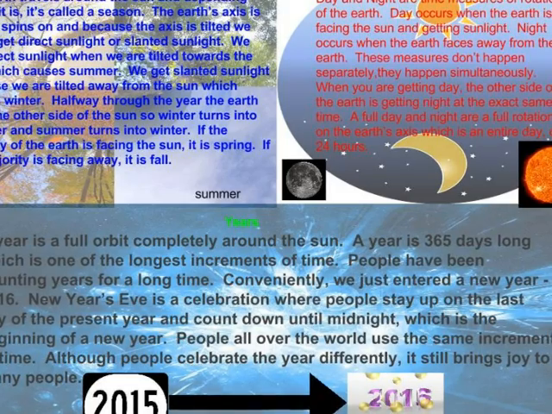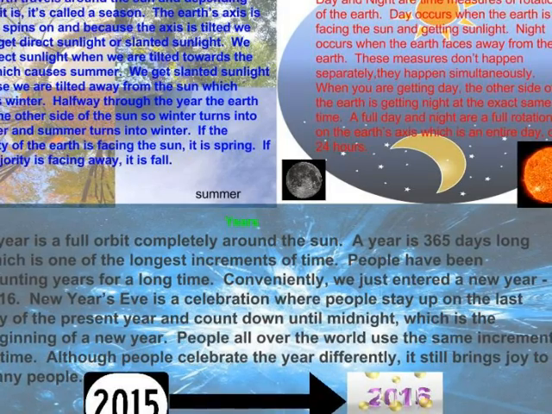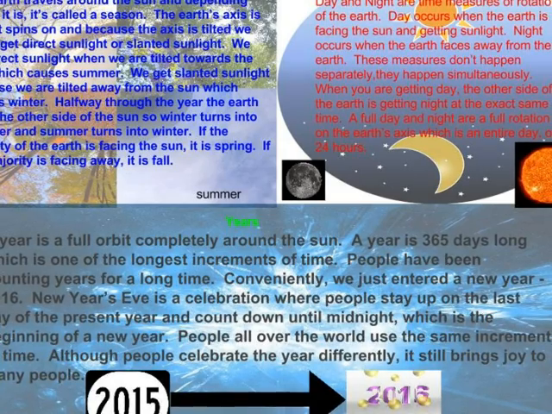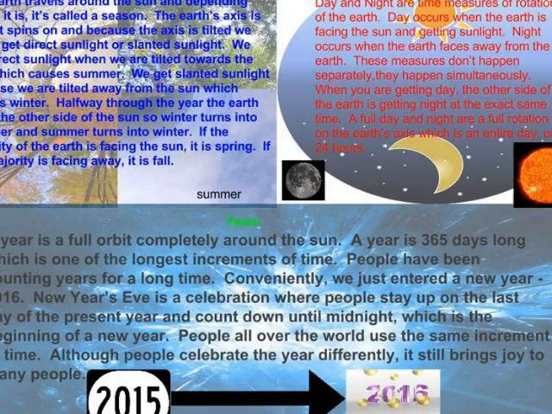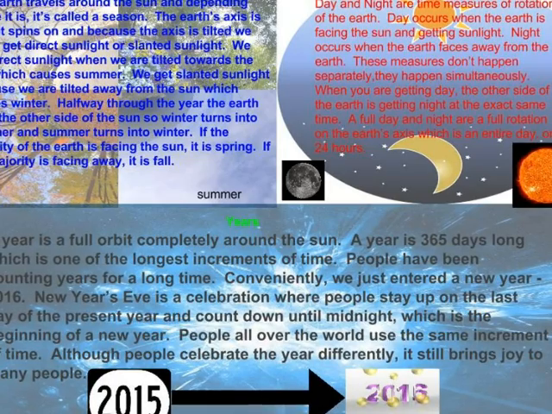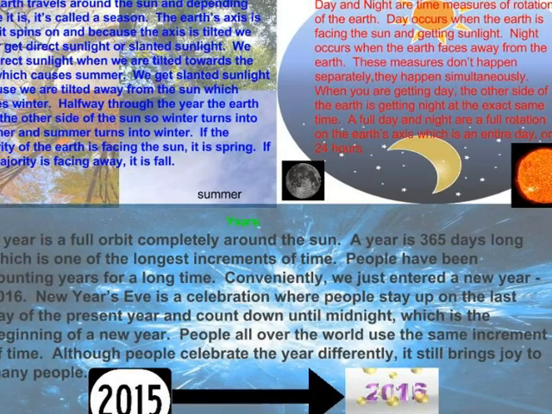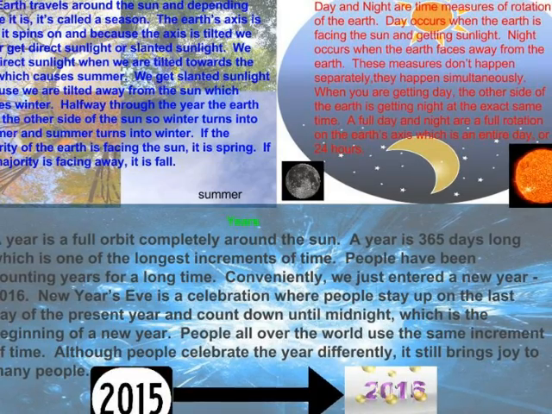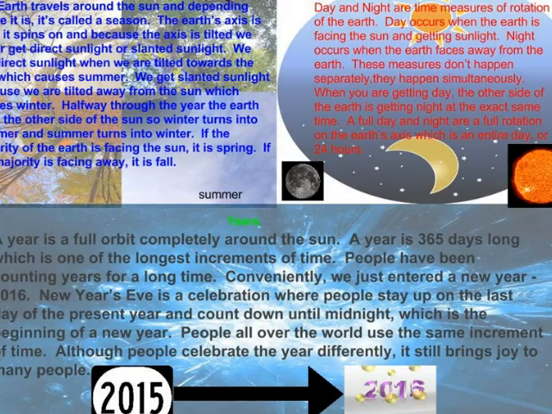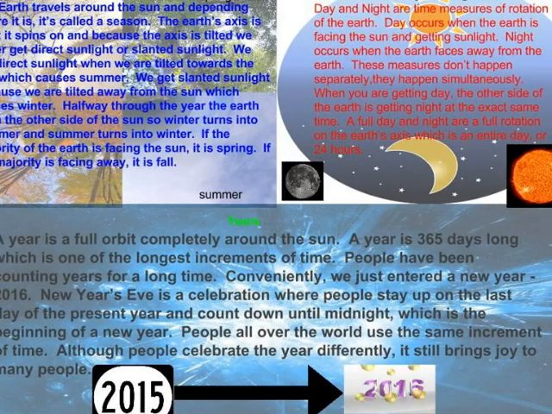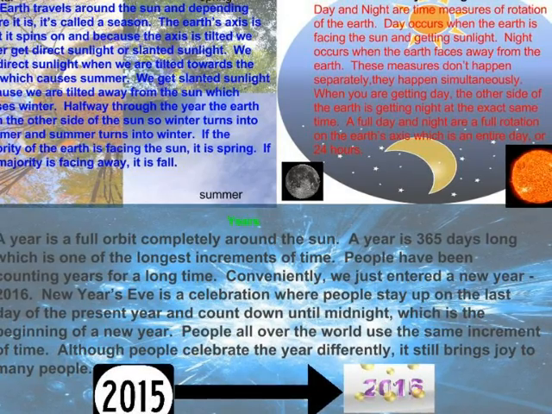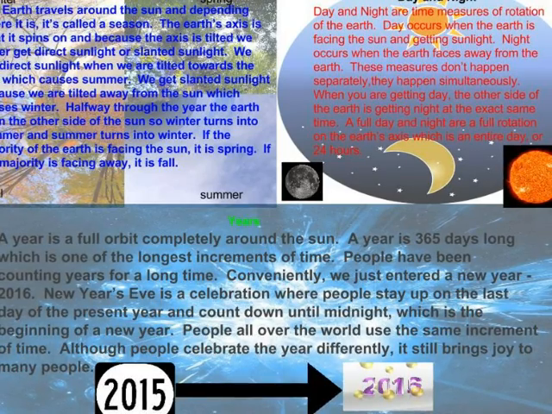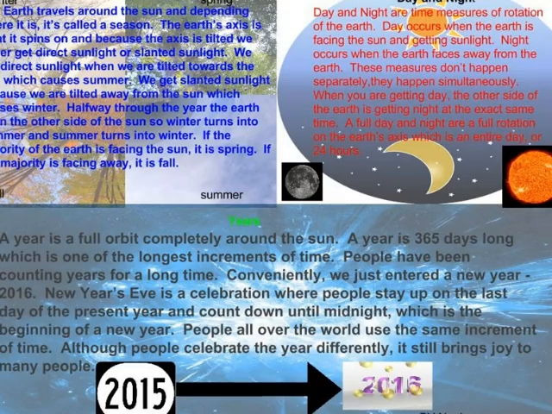Day and night. Day and night are time measures of rotations of the Earth. Day occurs when the Earth is facing the sun and getting sunlight. Night occurs when the Earth faces away from the sun. These measures don't happen separately. They happen simultaneously. When you are getting day, the other side of the Earth is getting night at the exact same time. A full day and night are a full rotation on the Earth's axis, which is an entire day or 24 hours.